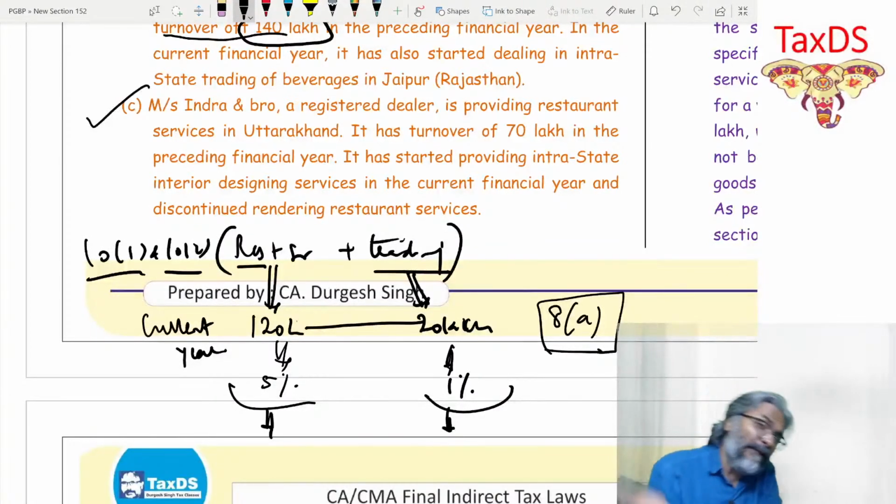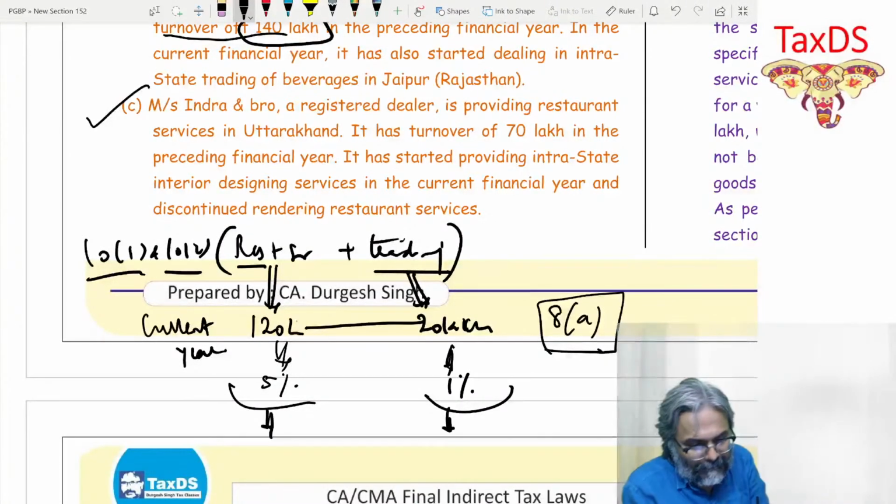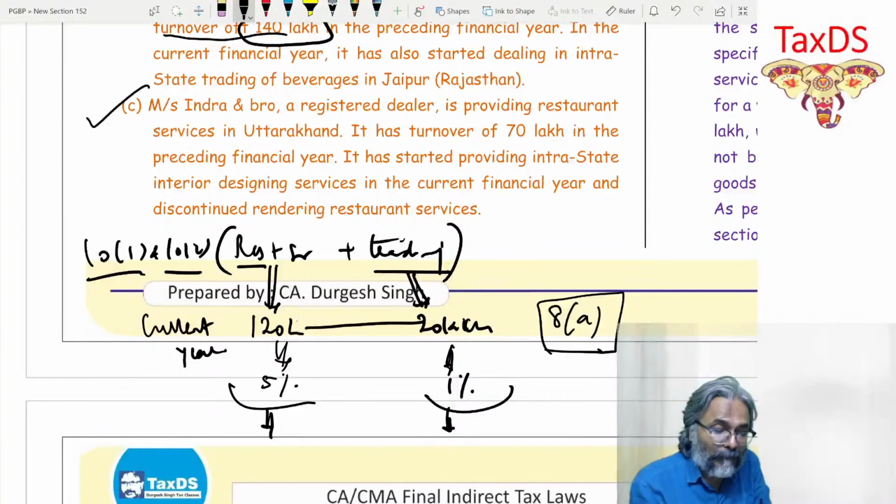And if it is a mixed supply, then you tell me the final answer. What will be your answer? If it is a mixed supply, then the entire turnover will be taxed at the highest rate. Did you all get this one? And the highest rate, students, in that case would be 5%, which is the restaurant service. So therefore, it would be classified as a restaurant service finally. I hope that all of you are clear with this.